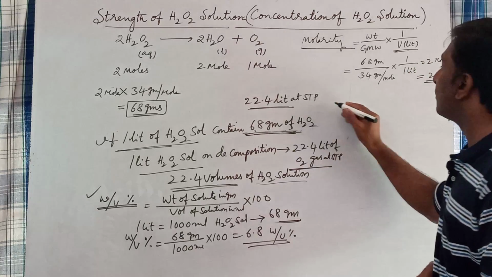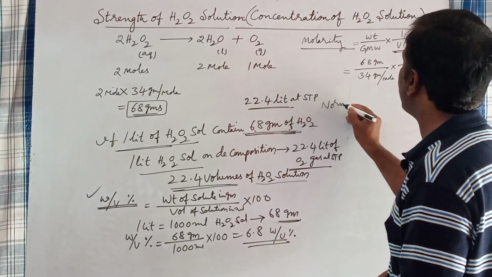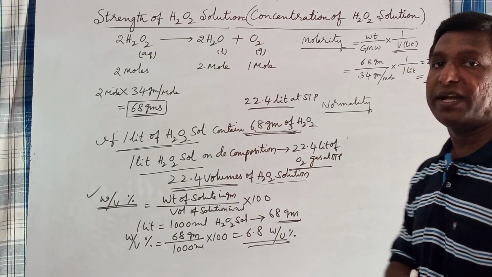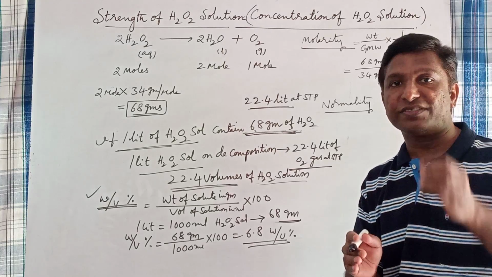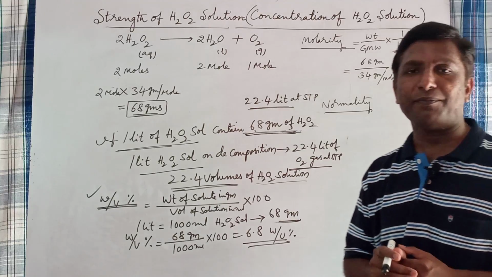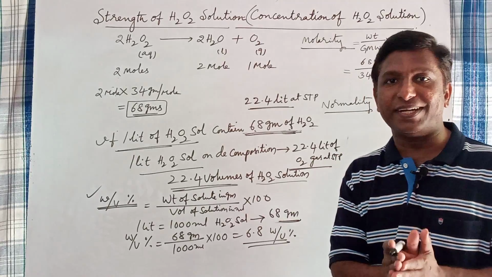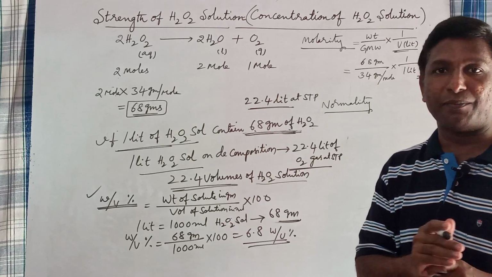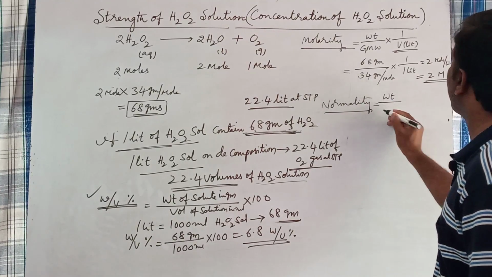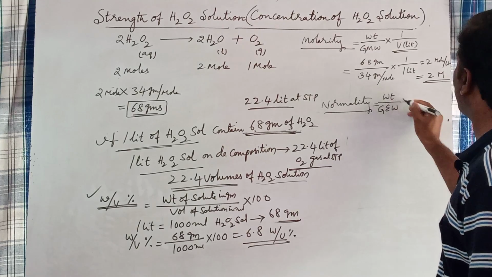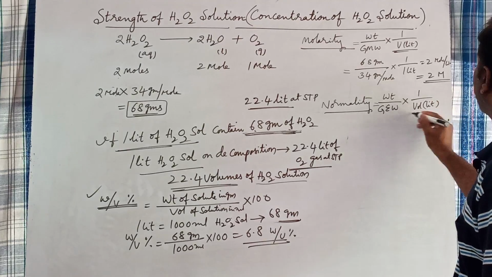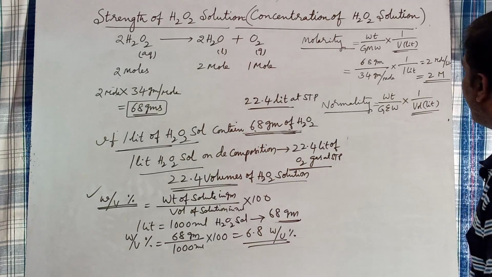Okay. So coming to the normality, how to express this in normality? What is meant by normality? The number of gram equivalents of solute present in 1 liter solution is called normality. So let us see the formula of normality. Weight of solute by gram equivalent weight of solute, into 1 by volume of solution in liters. This is the formula to find out normality of solution.